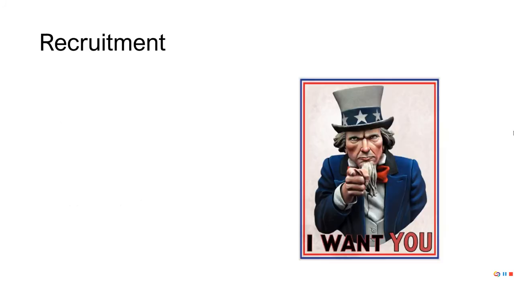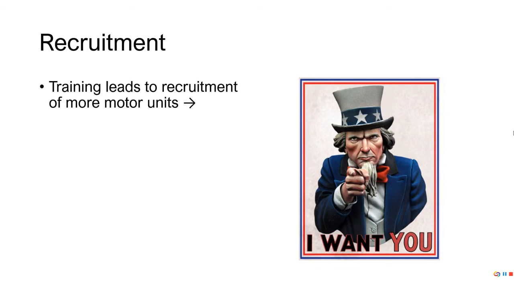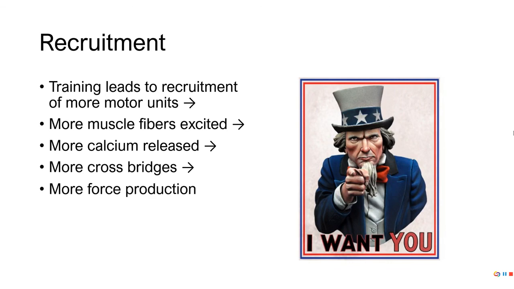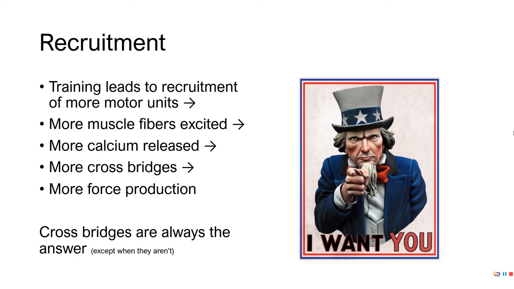Then we've got recruitment, which is just exactly what it sounds like. When we train, we are able to recruit more motor units. If we recruit more motor units, we recruit more muscle fibers. This causes more calcium to be released, which forms more cross bridges, more force. Remember, cross bridges are always the answer, especially when it comes to muscular physiology.